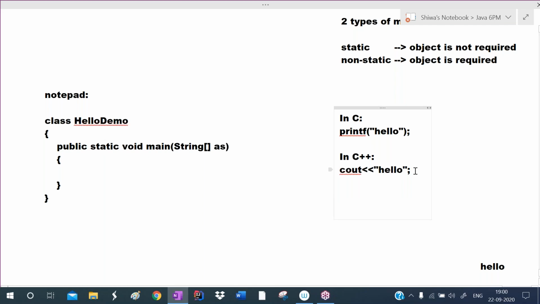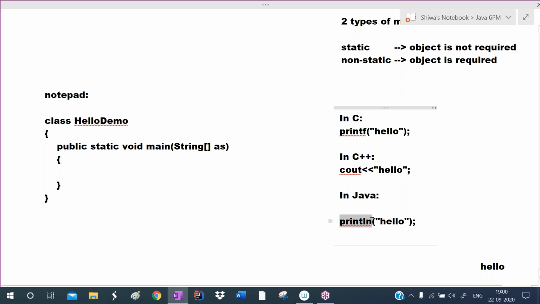Whereas in Java we use one method. What is that method? The println method. In Java, we use the println method. Ln stands for line, print line. So here I'm writing System.out.println hello.